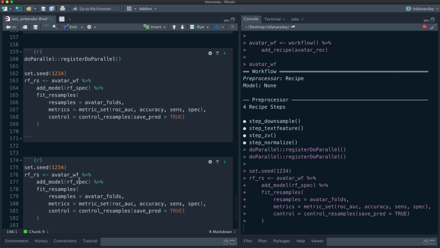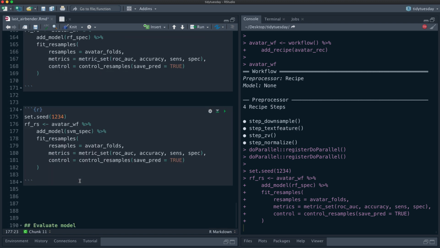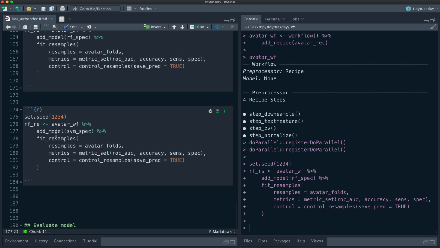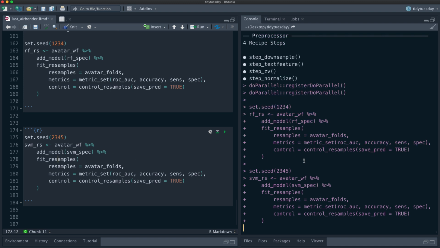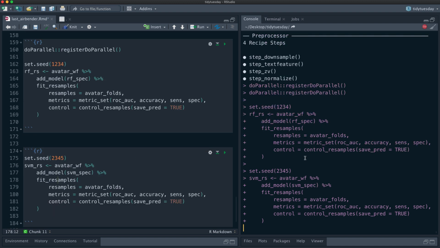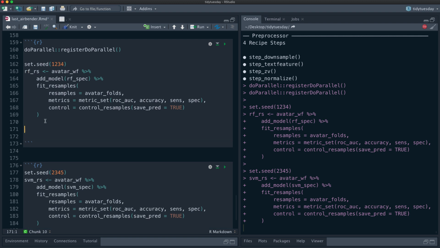So let's take this support vector machine specification, the model specification. Let's keep everything else the same, and then we'll make it SVM result. And everything else will stay, I don't know, let's change the seed just for kicks. Okay, so we have our random forest result. So we're going to be able to explore it a little bit.